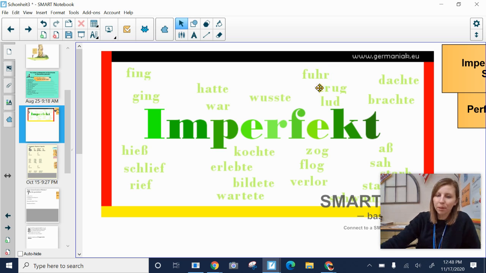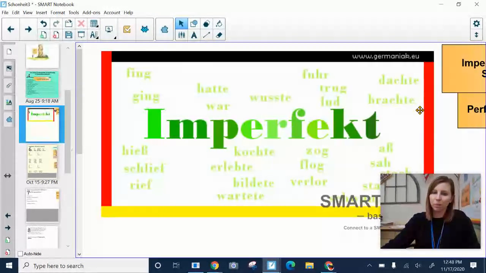We talked about imperfect. Yesterday we talked about perfekt. That's the one we know. Ich bin gegangen, ich bin gefahren, ich habe gelesen, ich bin geflogen. So that's the past tense, Vergangenheitsform, that we know. Imperfect is new to us.